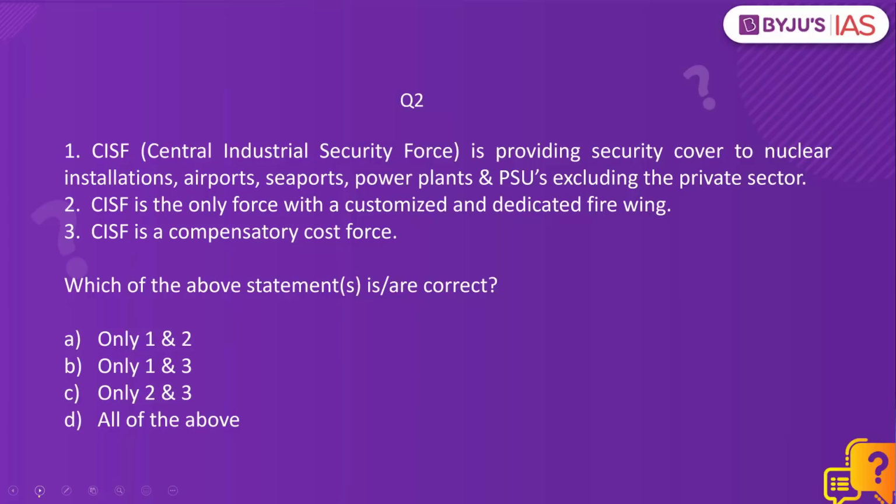CISF, Central Industrial Security Force, is providing security cover to nuclear installations, airports, seaports, power plants, public sector undertakings, excluding the private sector. CISF is the only force with a customized and dedicated fire wing. CISF is a compensatory cost force. Which of the above statements is correct?